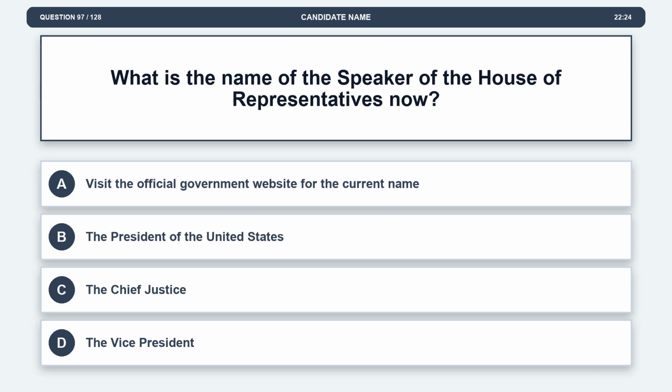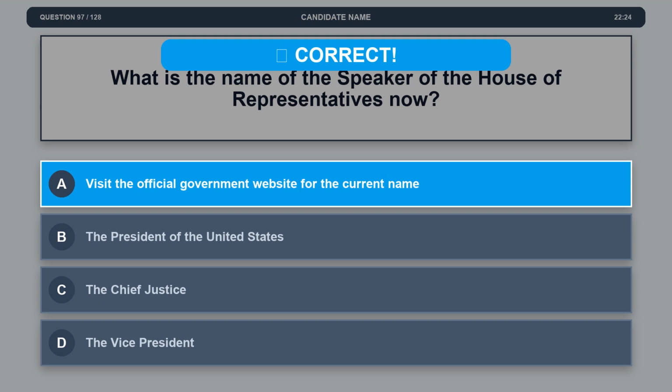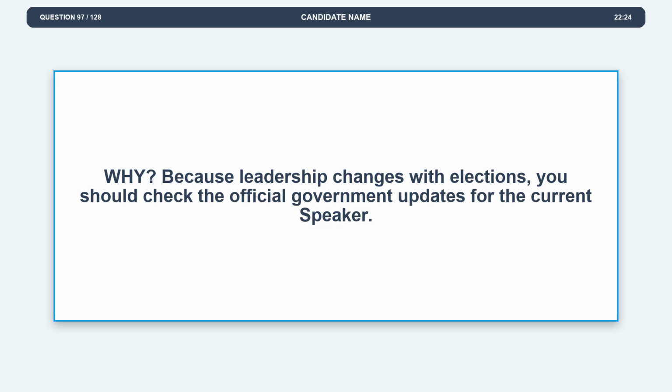Question 97. What is the name of the Speaker of the House of Representatives now? Option A, visit the official government website for the current name. Option B, the President of the United States. Option C, the Chief Justice. Option D, the Vice President. The correct answer is option A, visit the official government website for the current name. Explanation: because leadership changes with elections, you should check the official government updates for the current speaker.